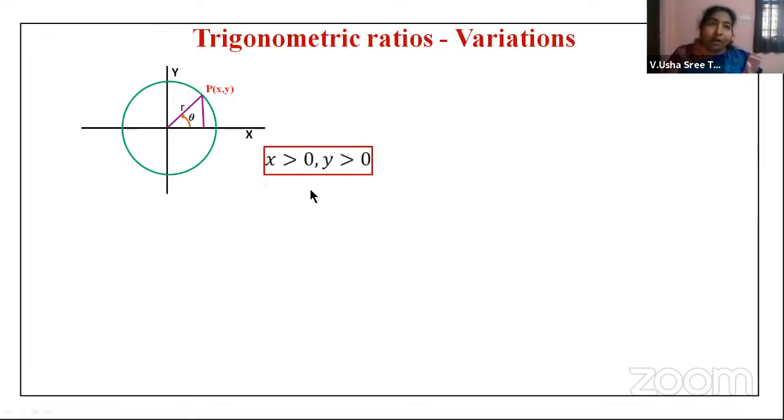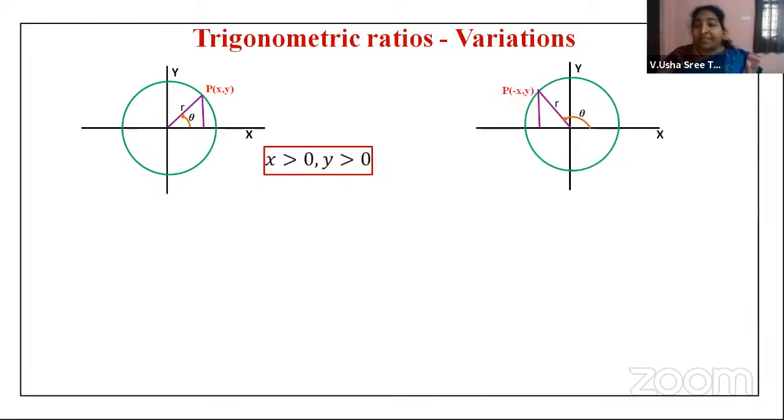See, for all the trigonometric ratios, what are the different terms you are using to write the formula? Opposite, adjacent, and hypotenuse. Now, in this diagram, if you observe, opposite, adjacent, and hypotenuse are all positive. So, in the first quadrant, all the trigonometric ratios are positive. That's what A stands for. All are positive, right?